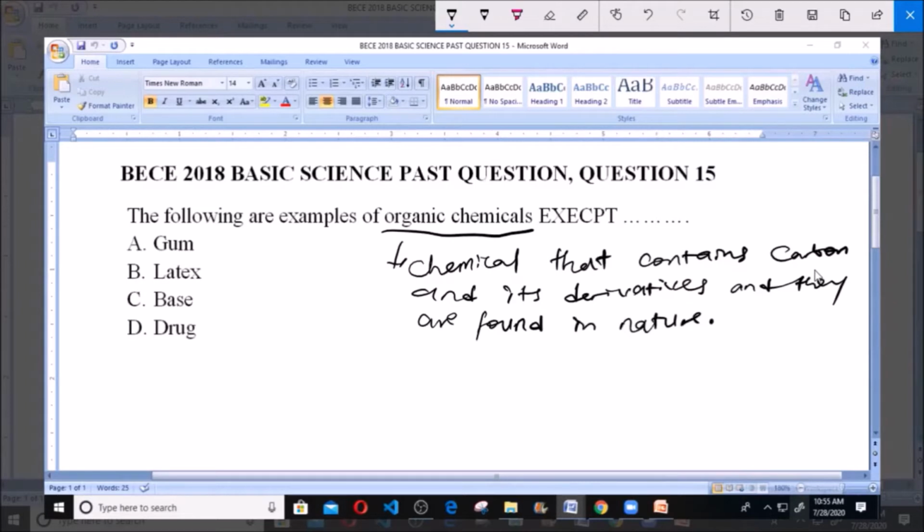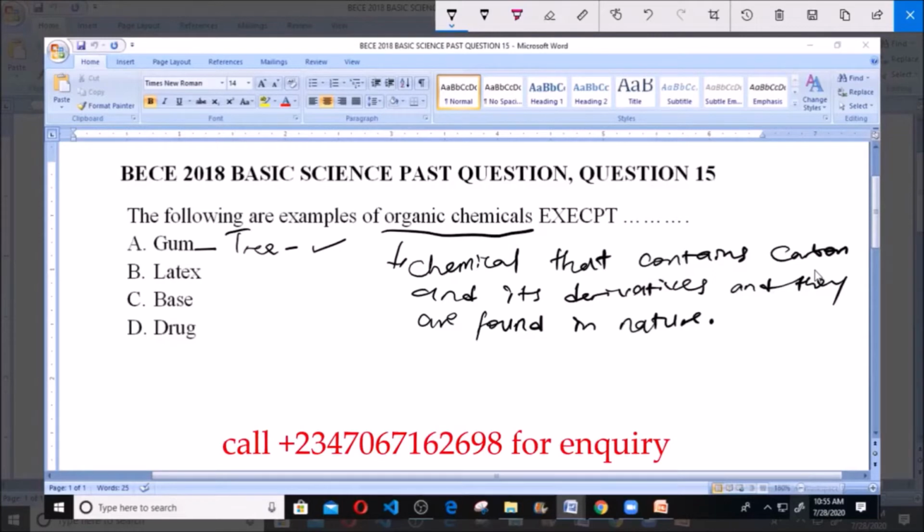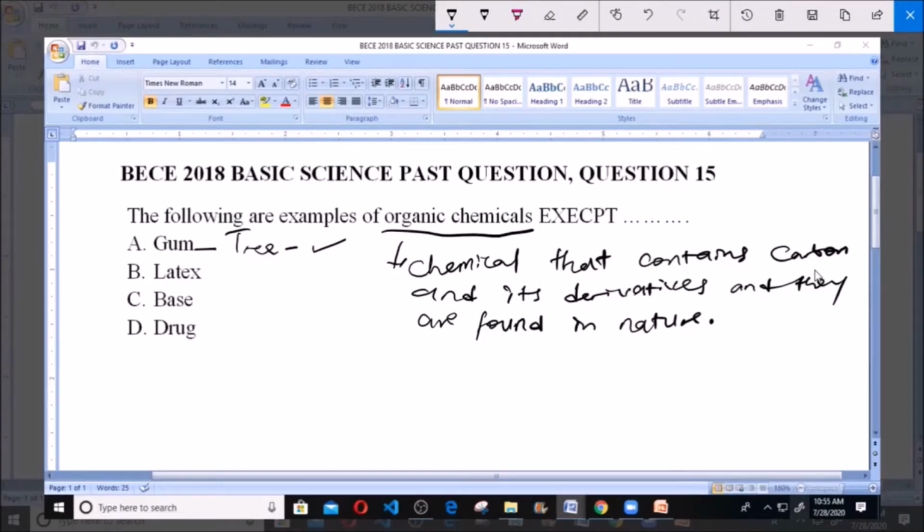Now, A says gum. Like we know, gum can be gotten from trees. And this gum is a carbon compound. And so it's an organic chemical. Gum is an organic chemical. It's gotten from trees, trees like your Arabian gum. So it consists of carbon and its derivatives. So gum is an organic compound.